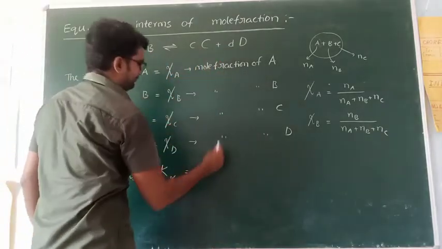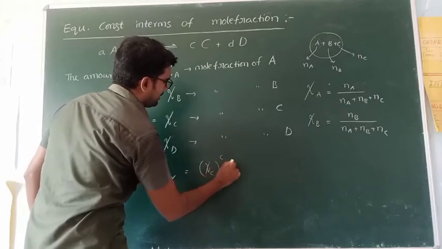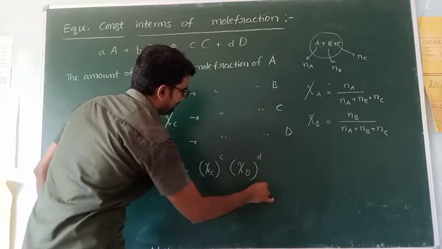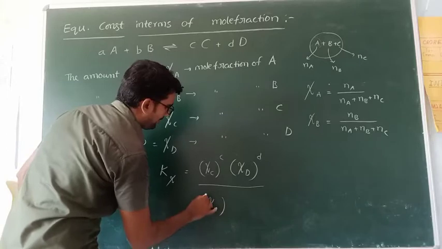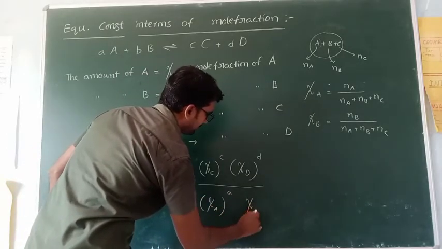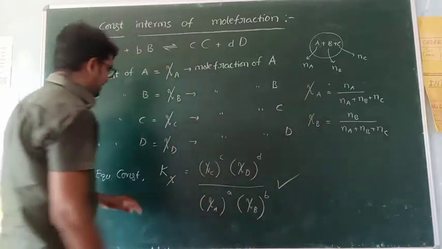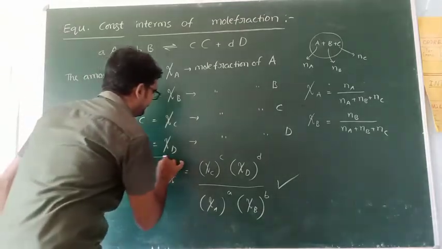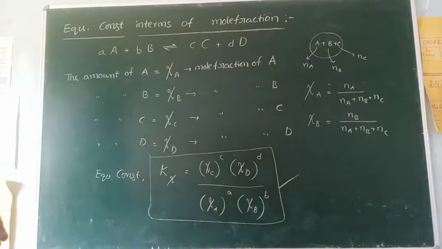Products: mole fraction of C whole power c, mole fraction of D whole power d, by mole fraction of A whole power a, mole fraction of B whole power b. This is the equation. Just remember this equation. This is the important equation. Okay? Right.